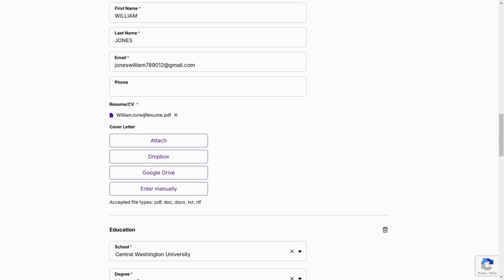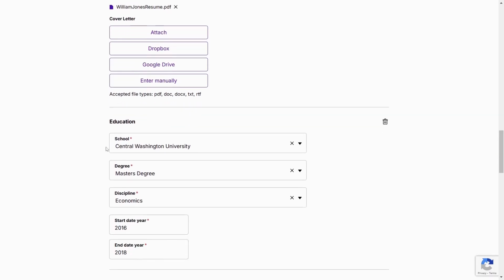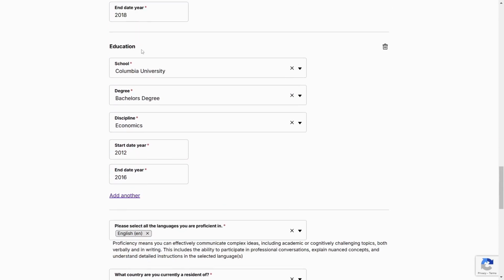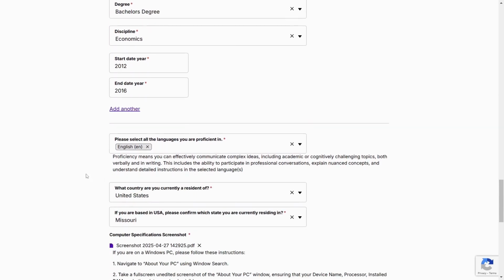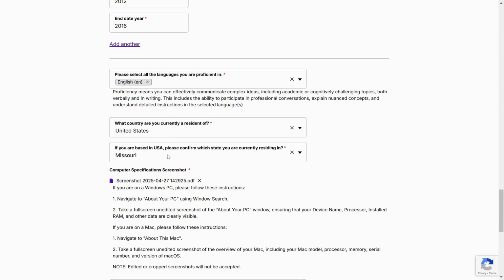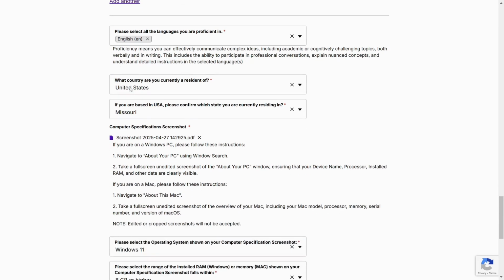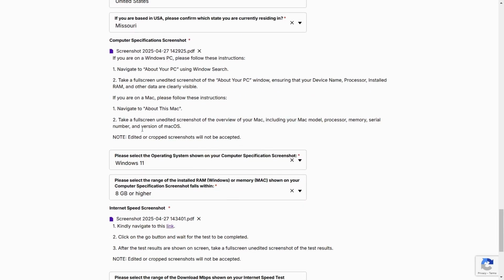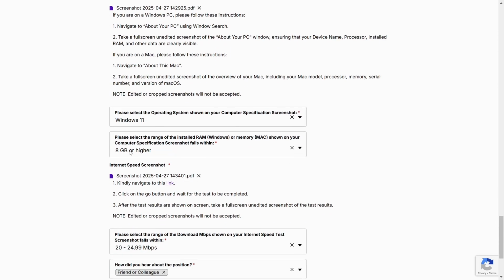Make sure to edit the resume and upload it, and also make sure to edit the school. It depends on the school that you put, and then the education and all that stuff. If it's a different state, you're going to put a different state. If it's a different country, you're going to put a different country in the language, and also the screenshot, the same stuff, input that.